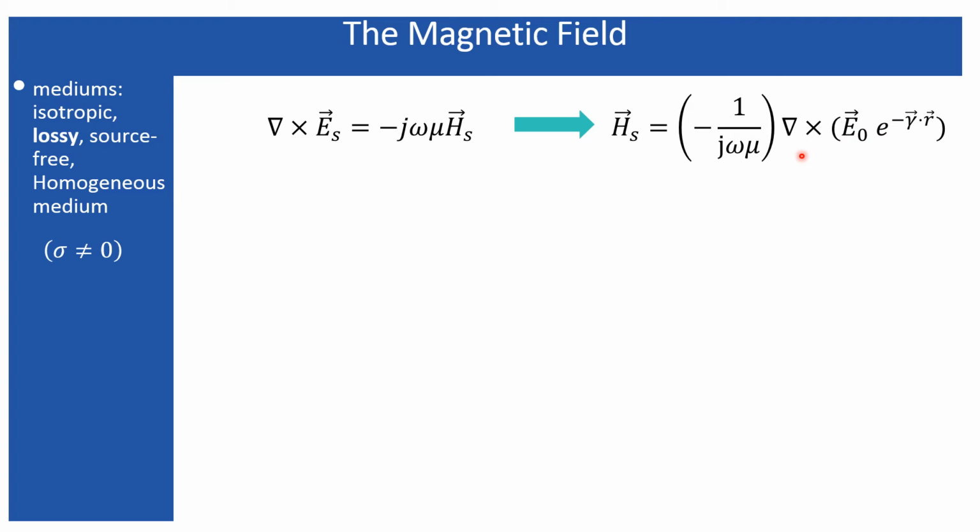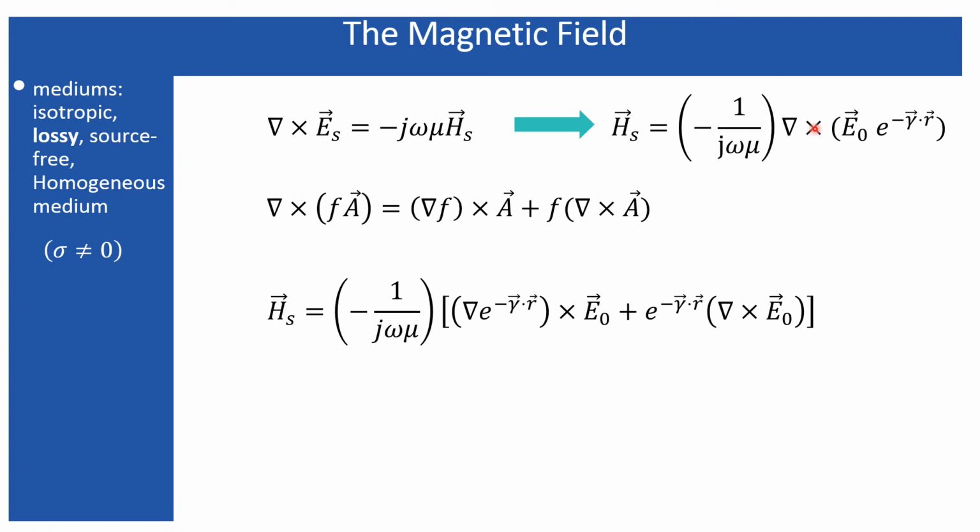Now such a curl operation over a scalar times a vector follows the product rule of the curl. The product rule says that this is a scalar and this is a vector, and when the curl is operated over such a product, first the curl becomes the gradient when operating over the scalar, curl over the vector, plus the scalar times the curl over the vector. So when you apply this rule over this equation, the resulting equation will be this one.